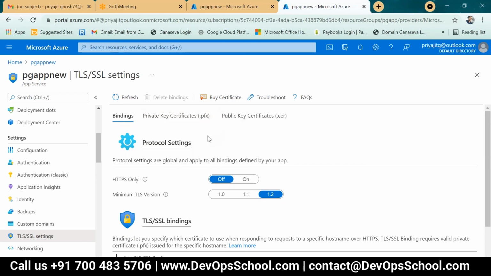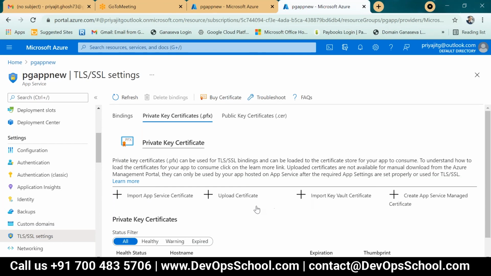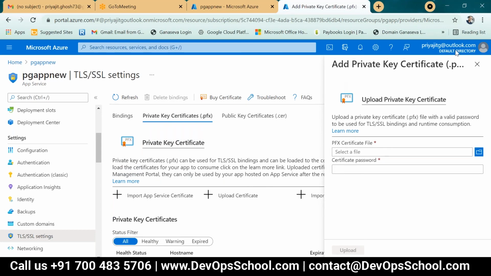You have to buy a certificate from Microsoft for application licensing, and then you have to upload it and bind it. PFX certificate: import application certificate, or upload it. This is import your certificate or upload certificate. You have to upload from your local machine, or whatever your organization gives you. This certificate is completely licensed, a particular PFX file. This PFX file you have to upload, because the application should be certified with the Microsoft certified tool or Microsoft certified keys, along with valid.